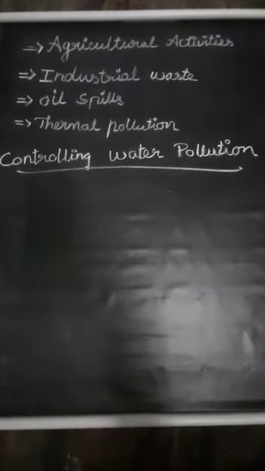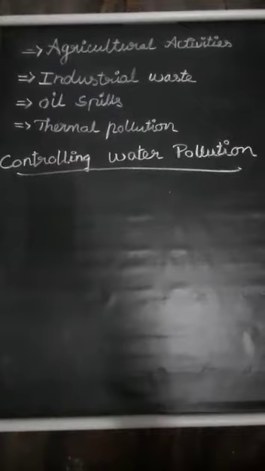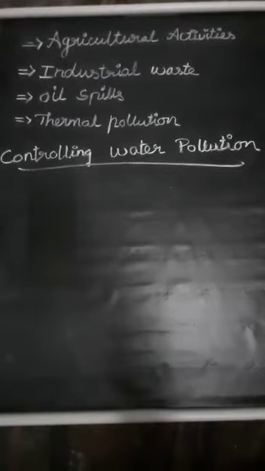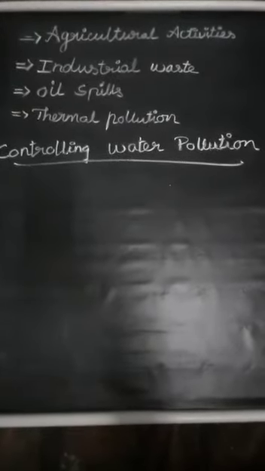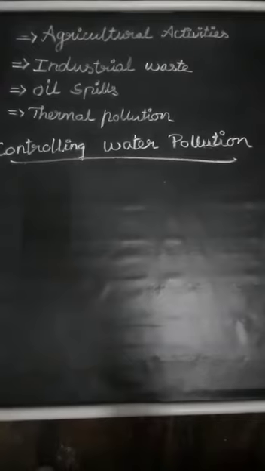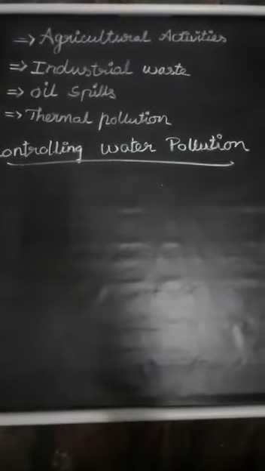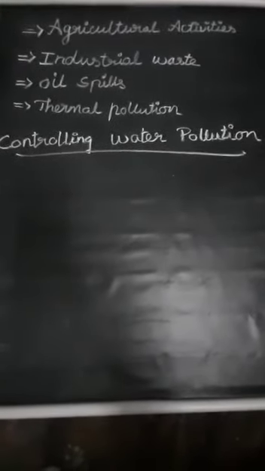In agriculture activities, we are using fertilizers, pesticides, and insecticides. They dissolve in the rainwater, and then flow into water bodies such as rivers and lakes. The groundwater also gets affected because of the pesticides. This also causes an excess of nutrients such as nitrate and phosphorus, as well as toxic chemicals in the water bodies. This is called eutrophication.